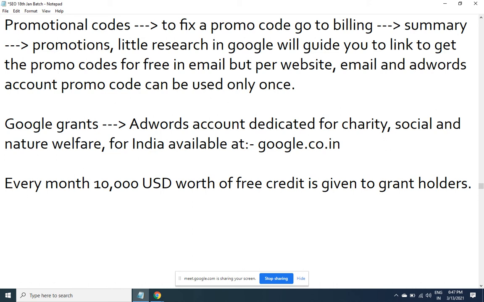Now, what I want is, if you know any genuine organization which is into this kind of service, kindly guide them. Tell them that there is something called Google Grants by which they will be able to do free advertisement. You may be wondering, even if you advertise, who is going to click on those ads and pay?